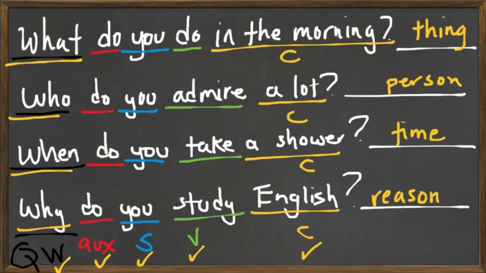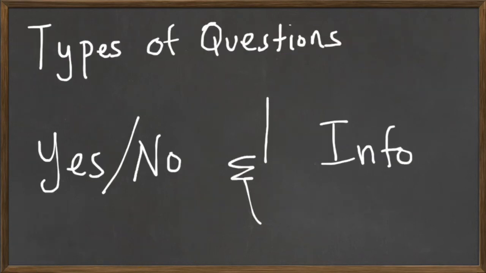For example, what do you do in the morning? I take a shower. Or I eat breakfast. That is an idea, a thing. Who do you admire a lot? I admire my father. Father is a person. When do you take a shower? I take a shower at 7 o'clock. 7 o'clock is time. Why do you study English? I study because I want to have a good job. Want to have a good job is a reason or an explanation.